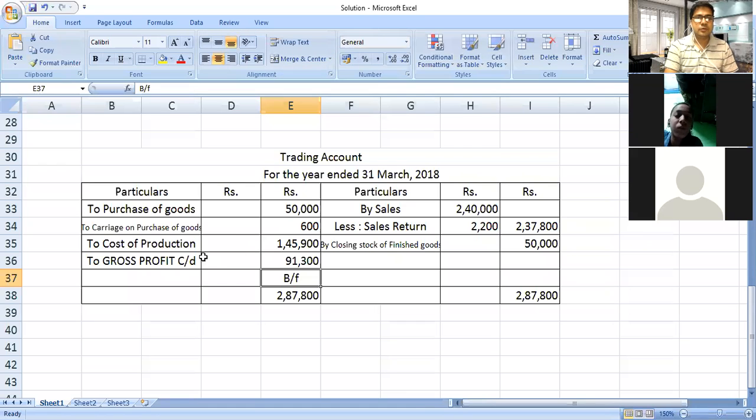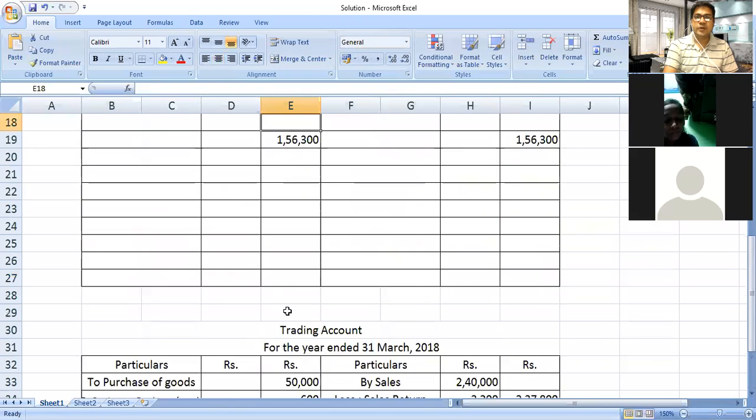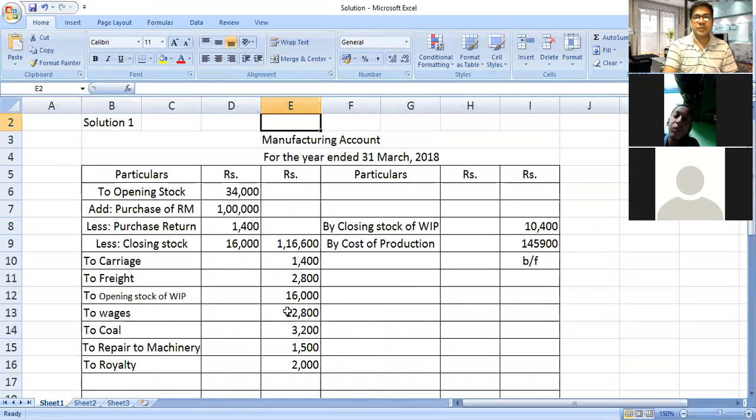So we got gross profit. And one question is there: whenever we have to prepare the manufacturing account, what do we have to find out? We have to find out the cost of production. These things you have to keep in mind. Sometimes it will come in objectives. Now cost of production, where will we transfer it? It will be transferred to the trading account debit side. And you know why we prepare the trading account: to find out the gross profit or sometimes gross loss. I hope you understood. Our problem is over.